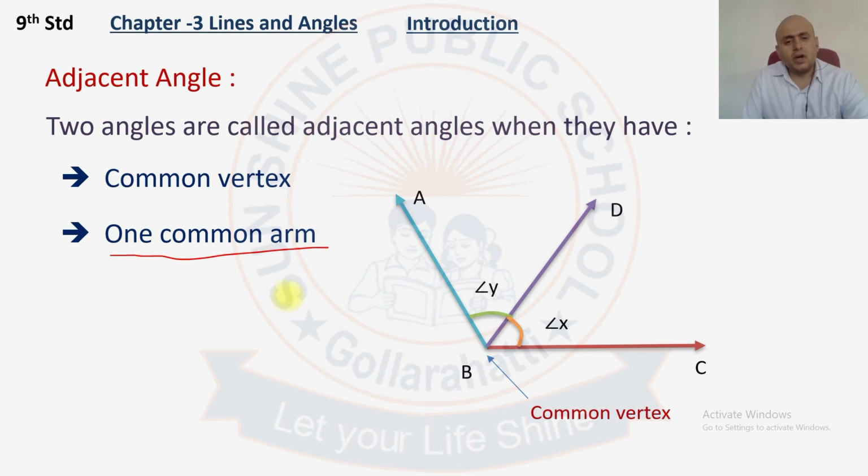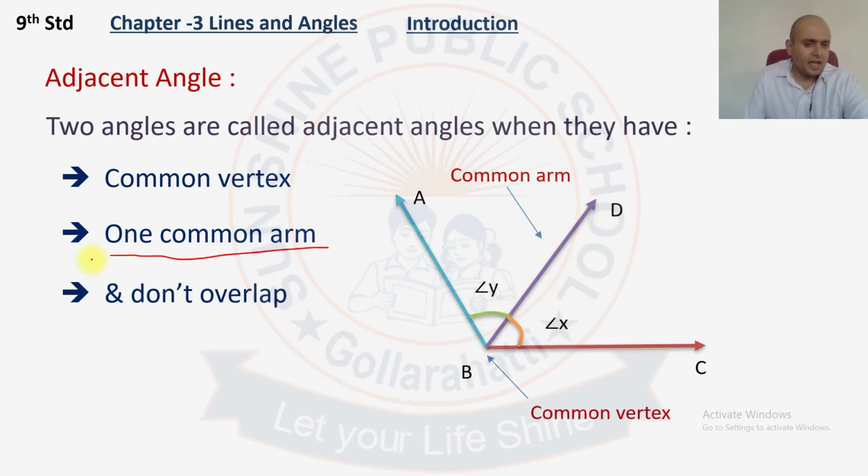So one arm should be common to both angles. Here we got a common arm for both angles, angle X and angle Y. This arm is common, that is BD. The line BD is common for both. And they don't overlap. One angle should not overlap on top of another. So it should not be overlapping to be called adjacent angles.